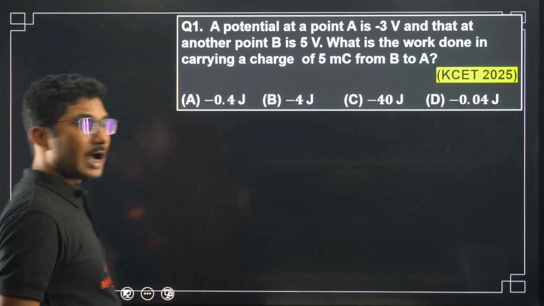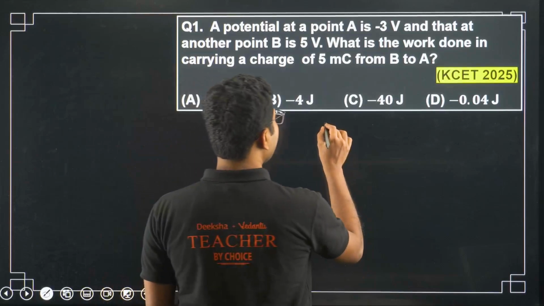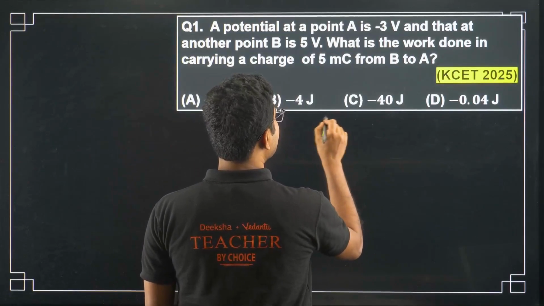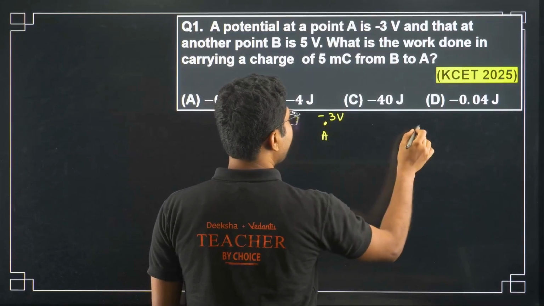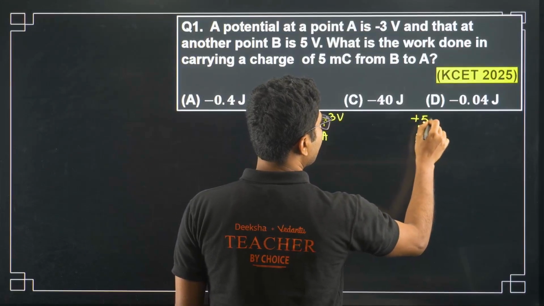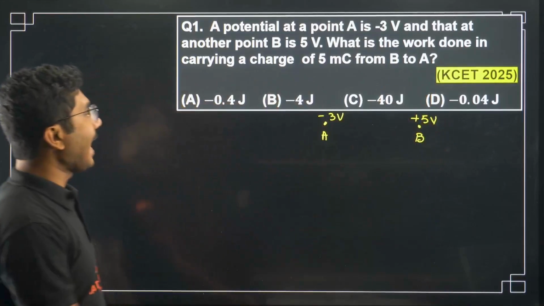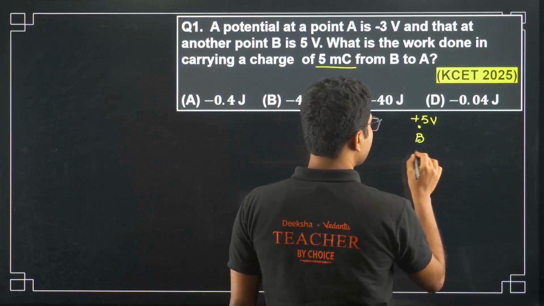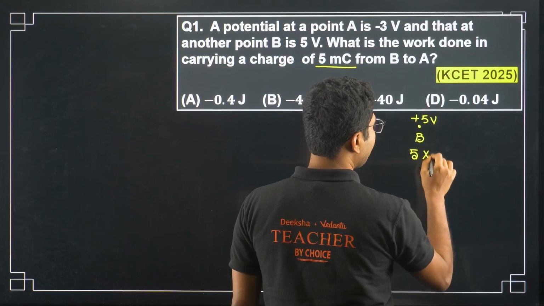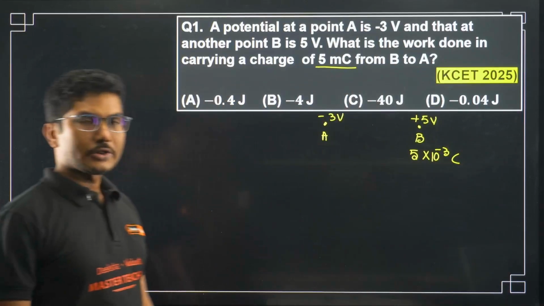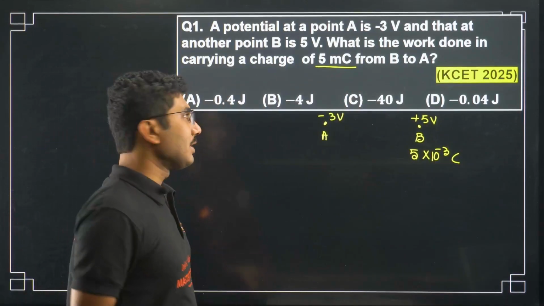We have the point A at -3 volt and point B at +5 volt. The charge is 5 millicoulomb, which means 10 to the power of -3 coulomb times 5. You have to be very familiar with these things.